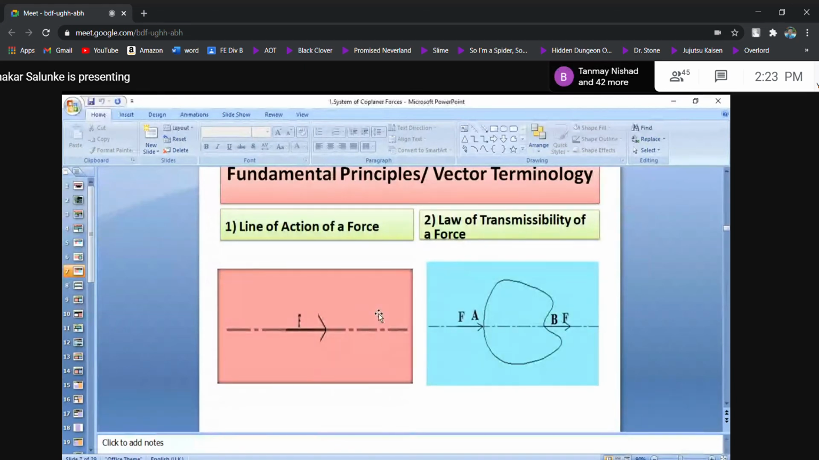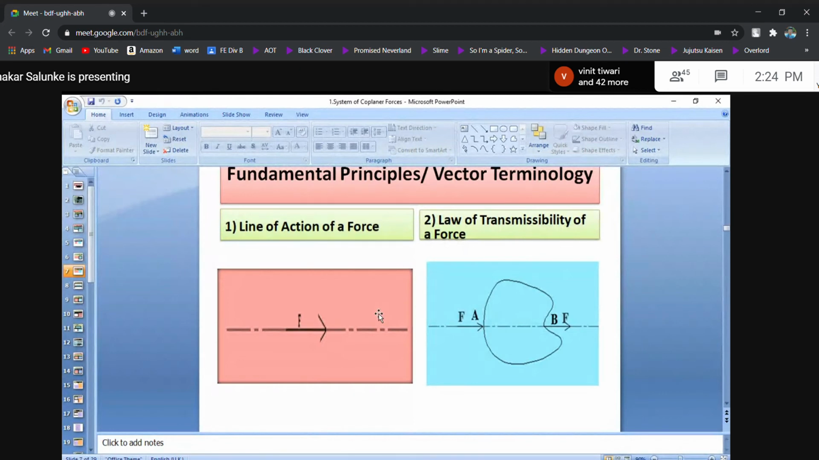Just like you all have your family, grandmother, grandfather, forefathers. You have your own family, your own origin. Like that, every force has its origin. So the line on which a force acts is called its line of action.